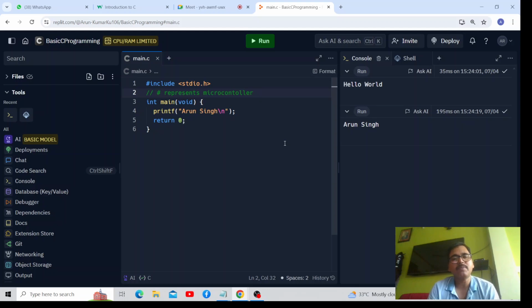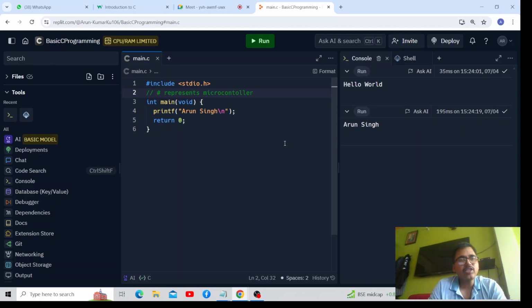The main thing was that there were some pre-compiled libraries which were made available for the user so that the basic operations are done before the source code we are going to execute. So whenever this hash symbol comes, this hash means microcontroller will take care of this line include stdio.h.